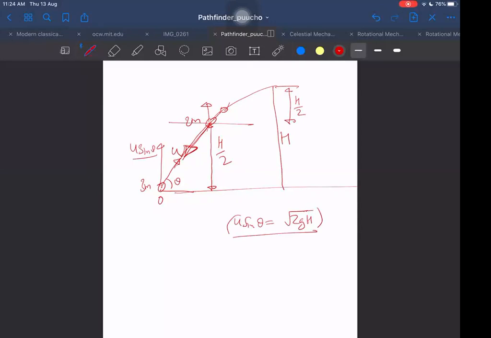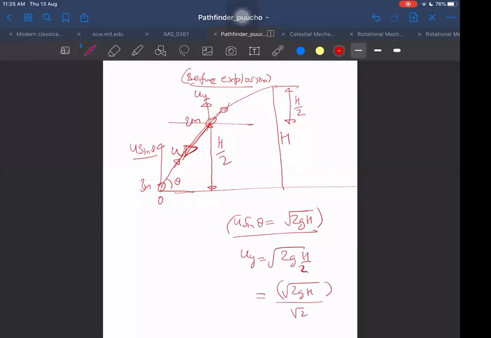Then what will be the velocity uy here, for the mass before explosion, when it was just total 3m, at h by 2? I can write uy as root 2 g h by 2, which will become root gh, root 2 gh whole divided by root 2.